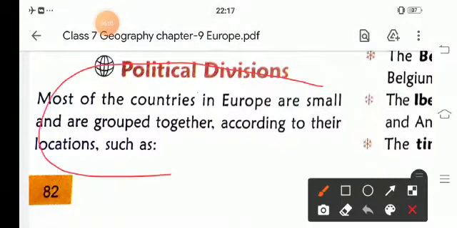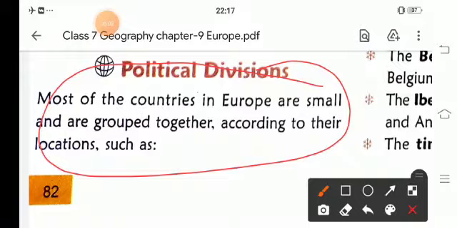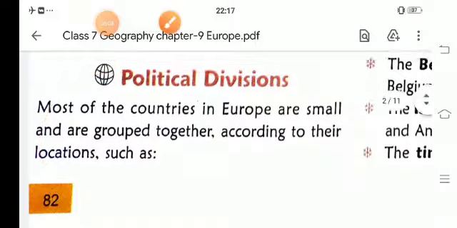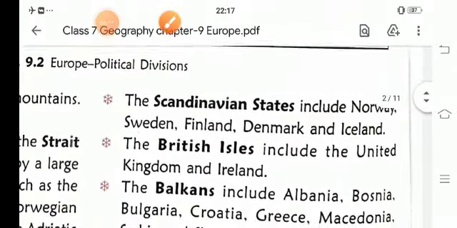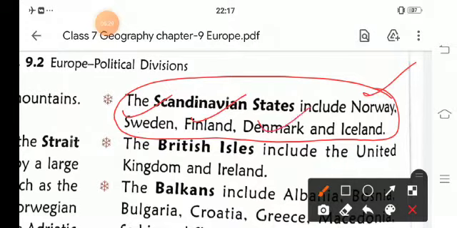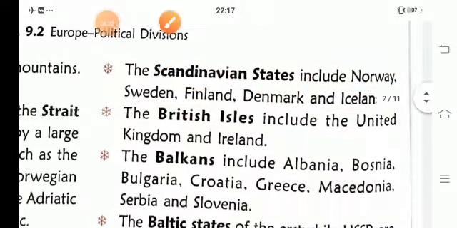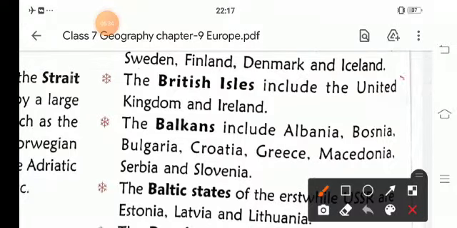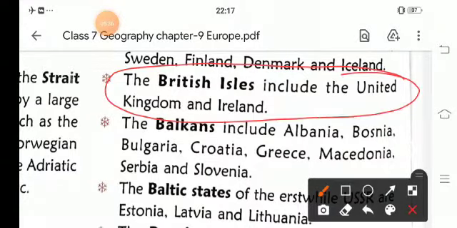Now, political divisions. Most of the countries in Europe are small and grouped together according to their location, such as the Scandinavian states. These are the coldest places. The Scandinavian states are Norway, Sweden, Finland, Denmark and Iceland. Then the British Isles, the United Kingdom and Ireland.